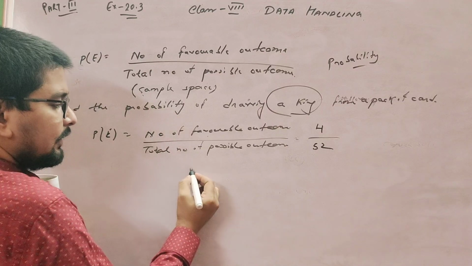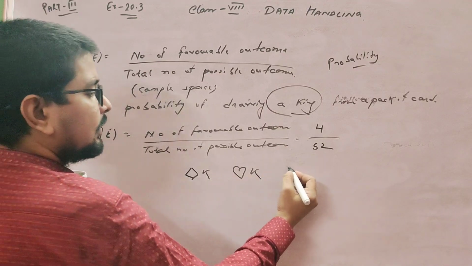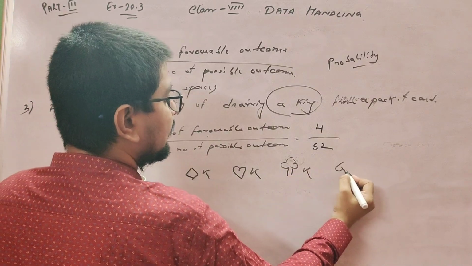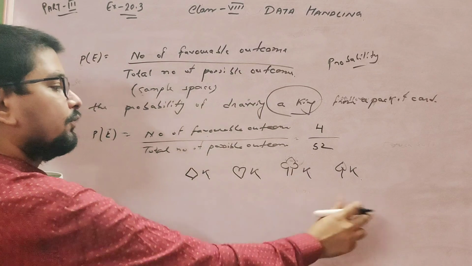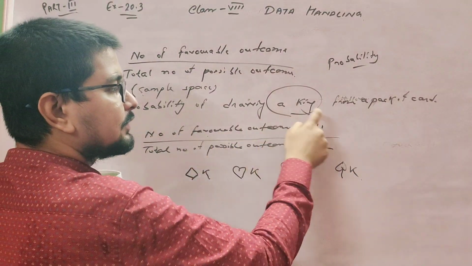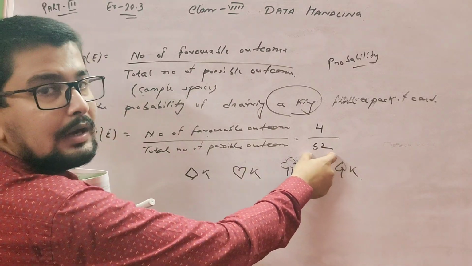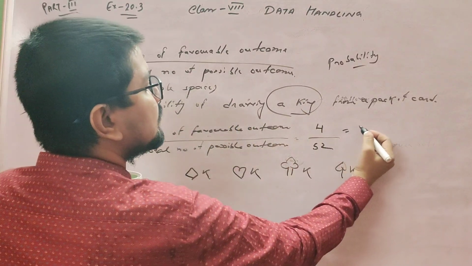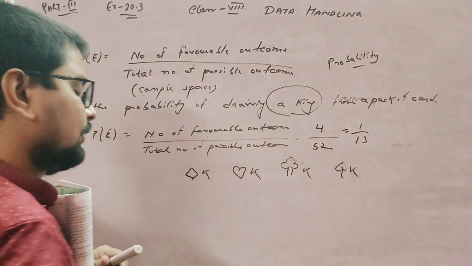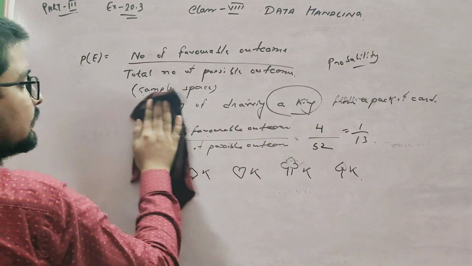So 4 cards are there for K. The number of favorable outcomes is 4, and the possible outcomes mean total cards, which is 52. When you cut it down, it is 1 upon 13. Okay, note.